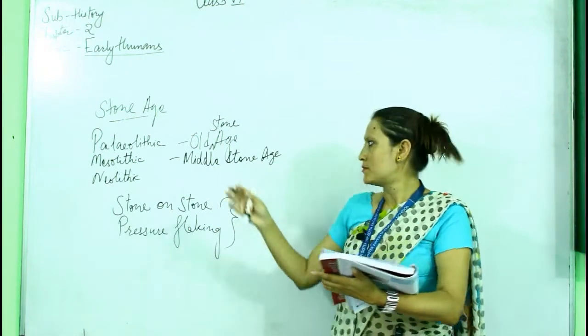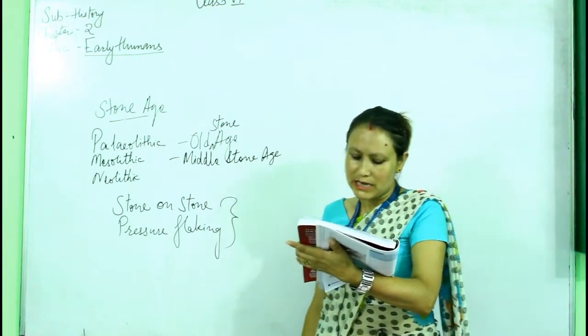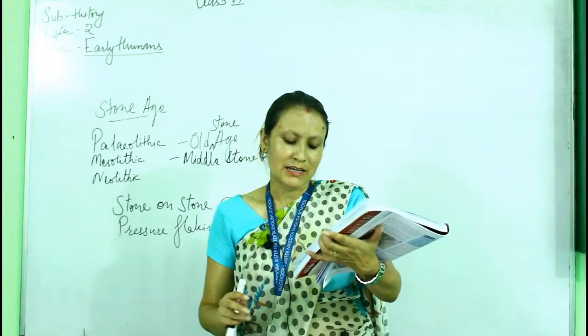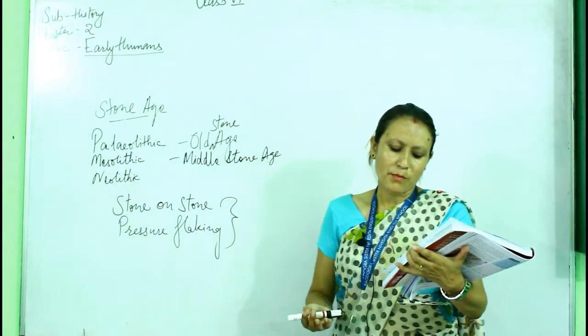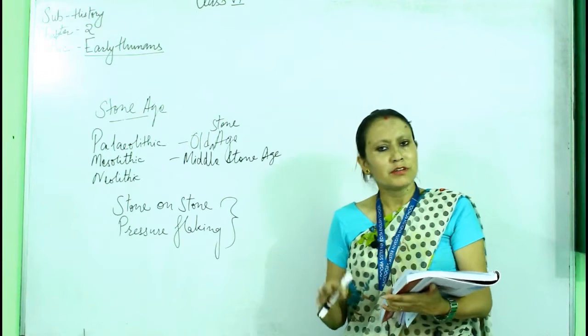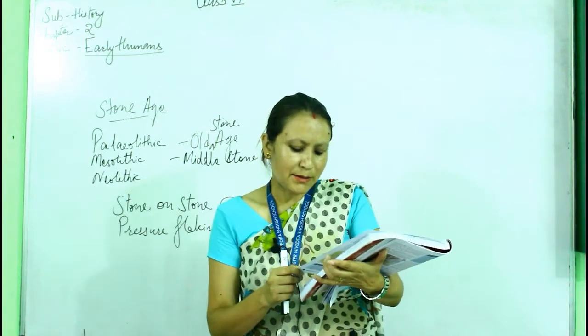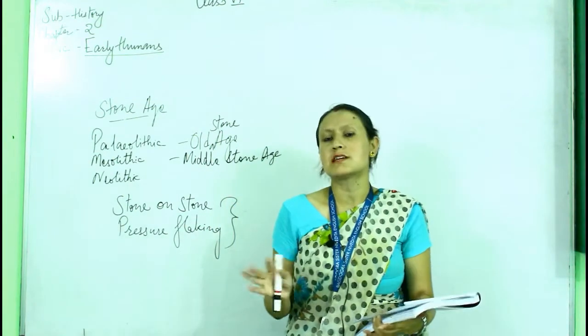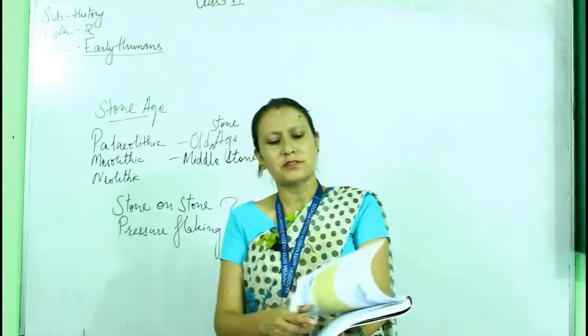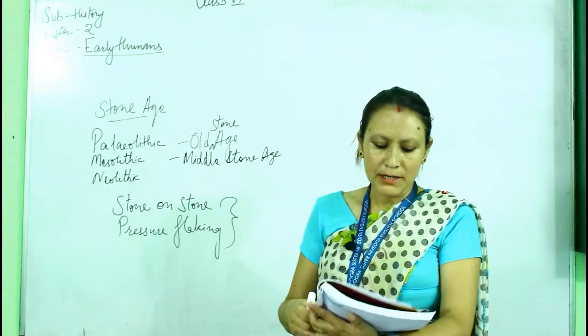In this Middle Age, or Mesolithic Age, the climate changed and it became warm and dry. The climatic changes brought about several changes in the environment and even affected the life of the people.